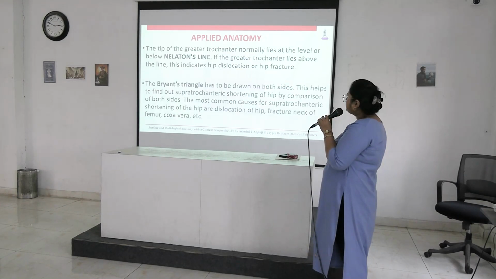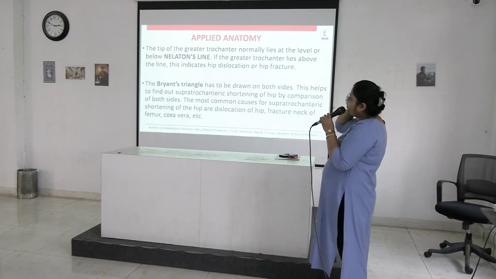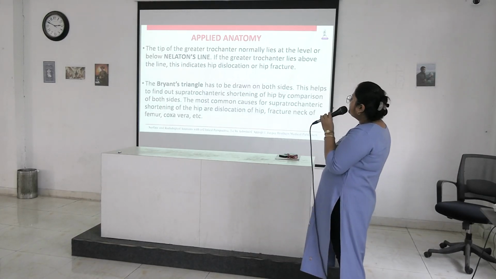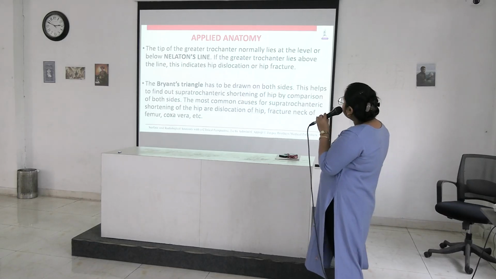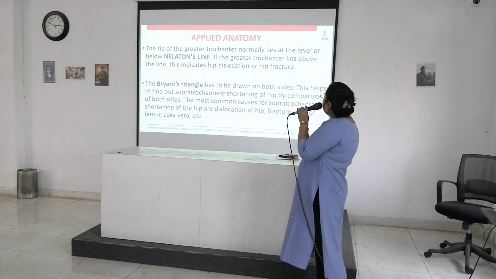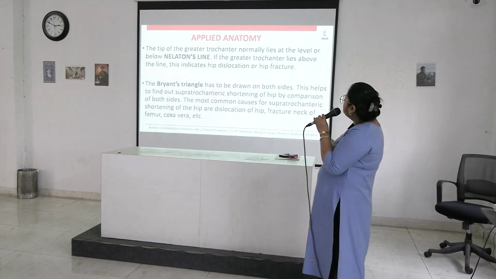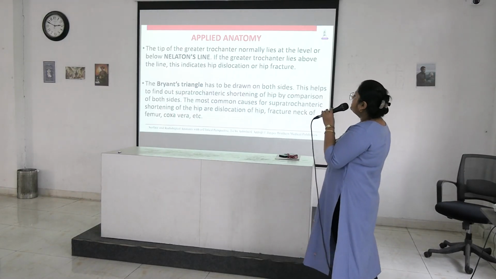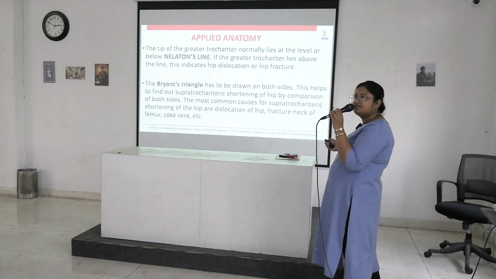So what is the importance of Nelaton's line and Bryant's triangle? Tip of greater trochanter normally lies at the level or below the Nelaton's line, and if the greater trochanter lies above this line, this indicates hip dislocation or hip fracture.